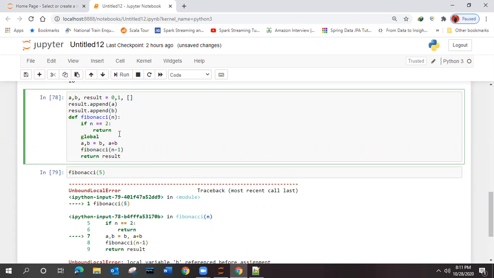Write global A, comma B like this. So earlier it was local, now it has become global. We are telling this function that A and B are global variables, which means it will check this now. If you do not tell it this is global, it will search for A and B somewhere here only.